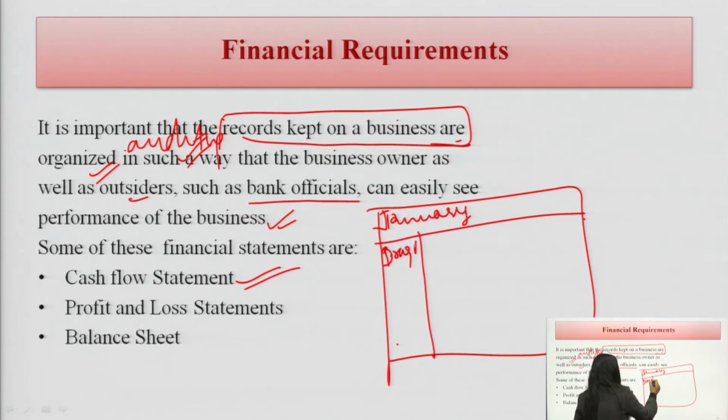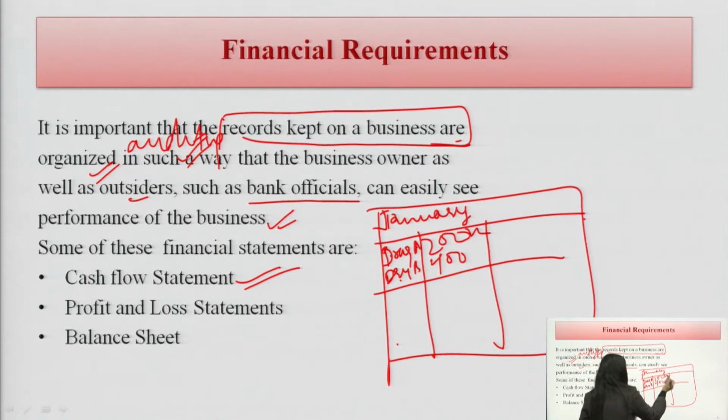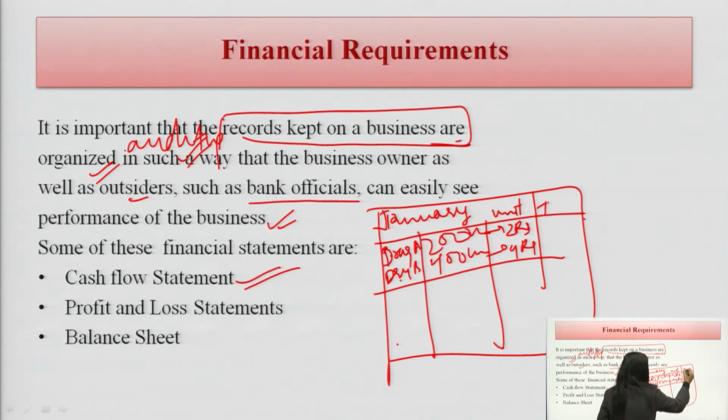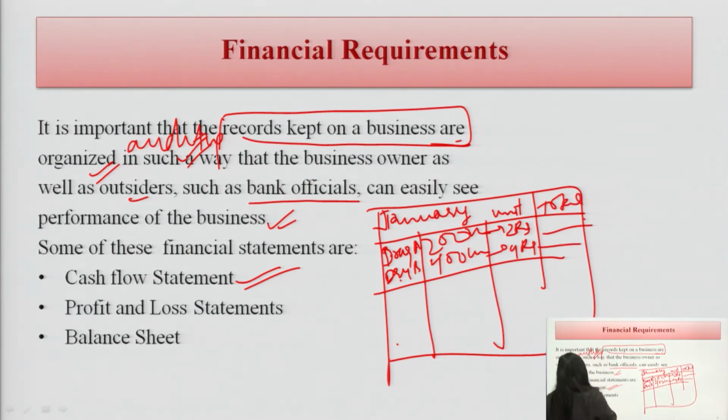For drug B, we bought 200 units, for drug A, we bought 400 units. What is the unit price? It could be 2 rupees per piece, it could be 4 rupees per piece. So, the total amount, how much value we have spent, this is called the cash flow statement.